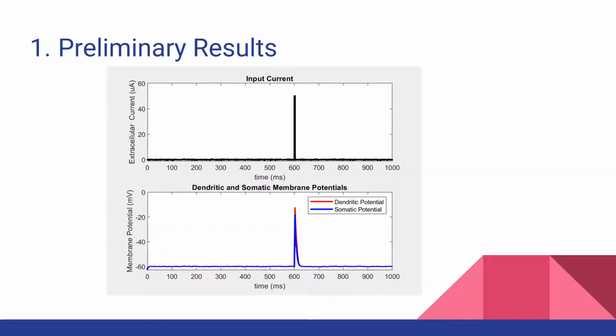For our first step, in addition to modifying the constants, we also eliminated a majority of the time points from the simulation to decrease the code runtime. As previously mentioned, there was also a section of the code that inputted a randomized current into the extracellular space, which was eliminated. Our preliminary results from part 1 of our methods can be seen here. The input to the system was a 50 microamp pulse for 3 milliseconds to determine what our threshold should be for the remainder of the input currents. From this, it was determined a sufficient threshold would be at least negative 25 millivolts.